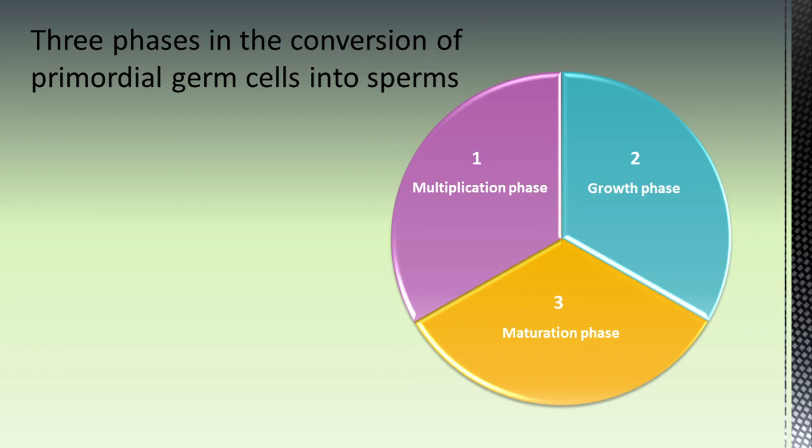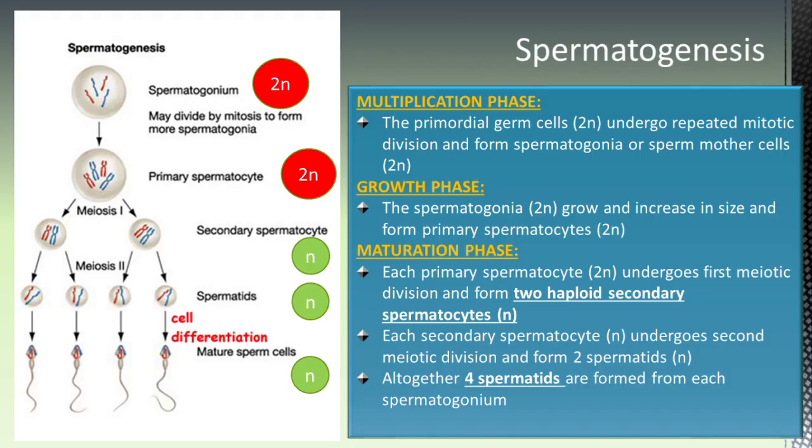There are three phases in the conversion of primordial germ cells into sperms. They are the multiplication phase, growth phase, and maturation phase. During the multiplication phase, the primordial germ cells undergo repeated mitotic division and form the spermatogonium or the sperm mother cell. The spermatogonium or the sperm mother cell is diploid. Here you can see the spermatogonium.